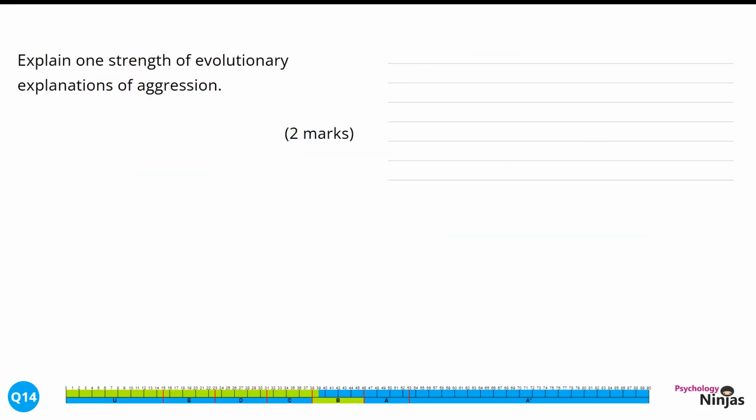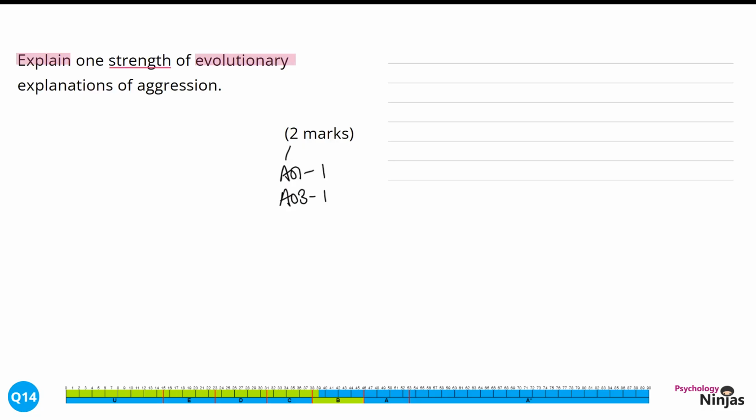Explain one strength of evolutionary explanations of aggression. 2 marks. This question has the command word explain. This is looking for us to give some detail and extension within our response. Here we're looking to give a strength, and we're giving a strength of evolutionary explanations of aggression. We get 1 mark for identifying a strength, and that's an AO1 mark. We also get another mark for justifying why that is a strength.